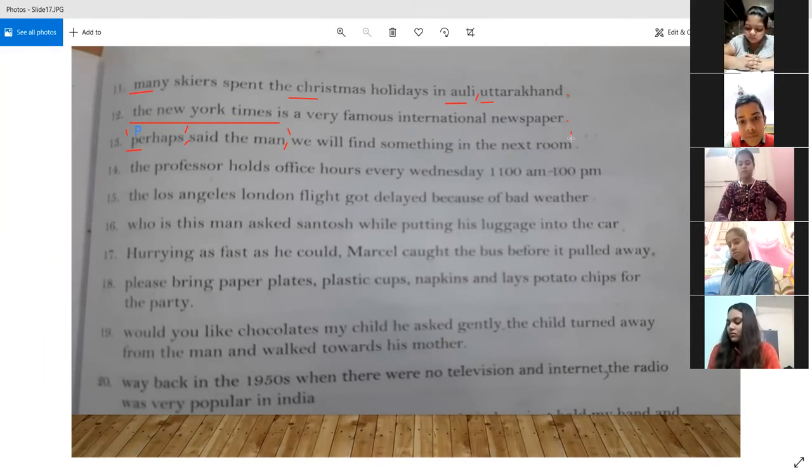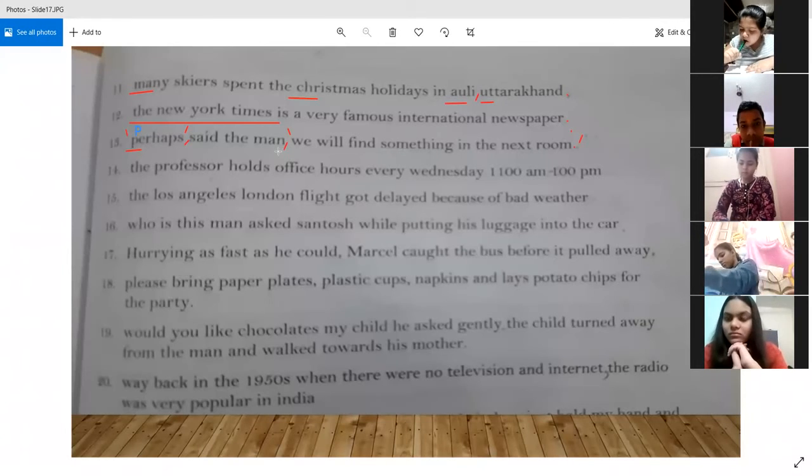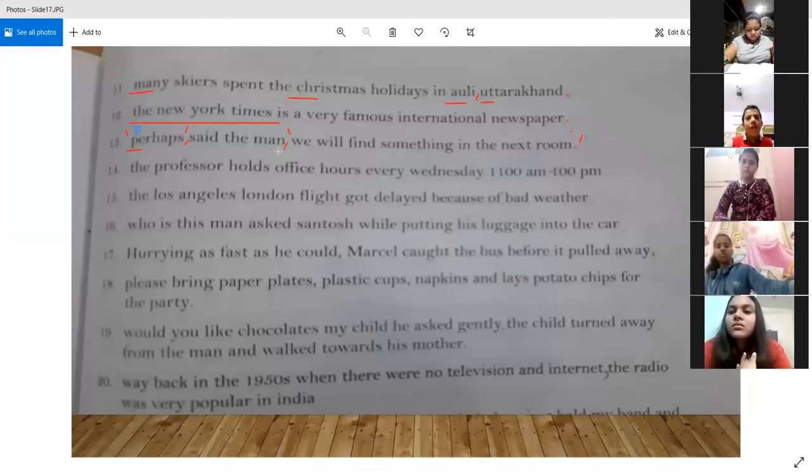room. So again, first of all, we need to put a full stop over here, and then we are going to close the quotation marks. So basically, we have just bifurcated, we have just divided his quoted speech into two parts. In between, we have put said the man, and then we have put the remaining part of his direct speech in quotation marks after it.